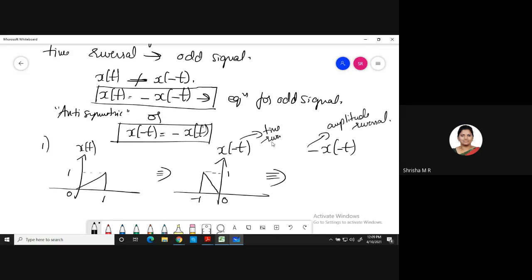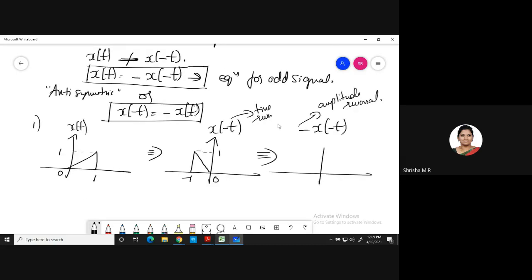So as of now, you understand this much. When we discuss operations of signals, we'll discuss amplitude reversal, time shifting, amplitude shifting, and all in detail. Okay, amplitude scaling, time scaling, we'll discuss those topics. As of now, you understand this much.